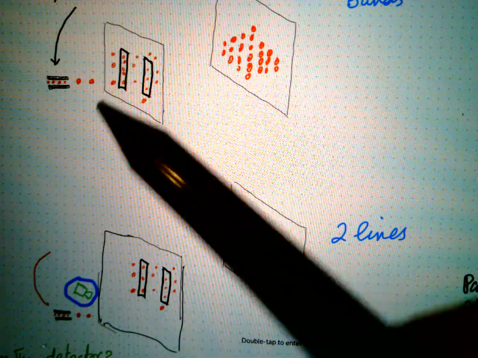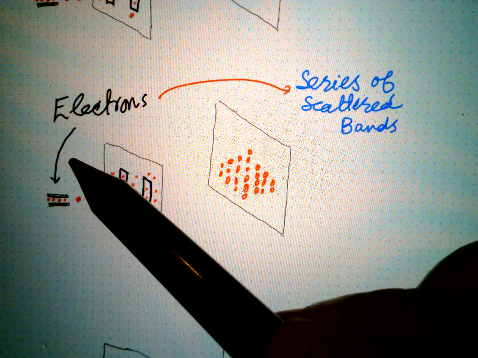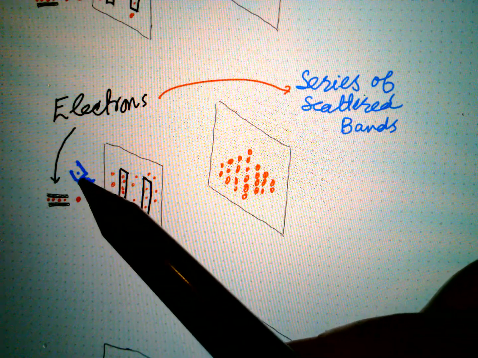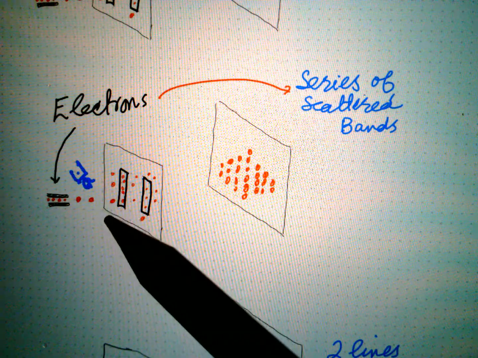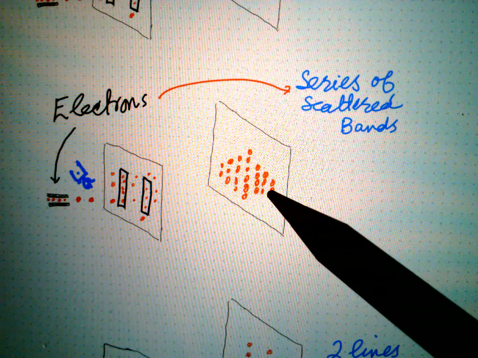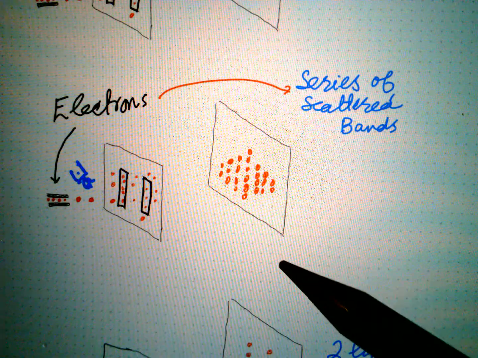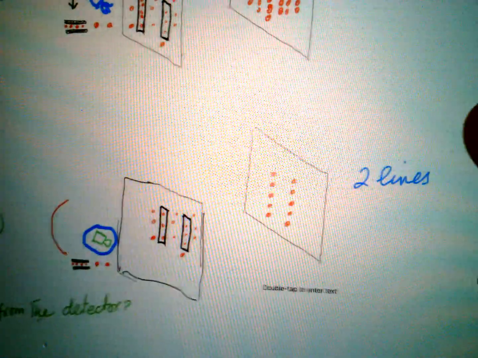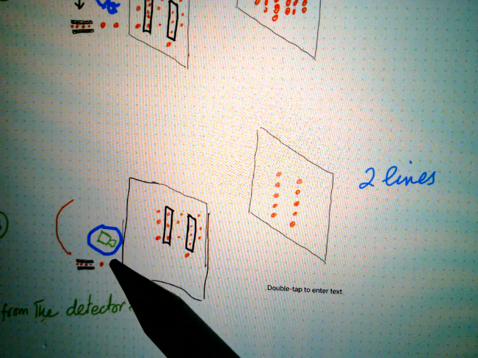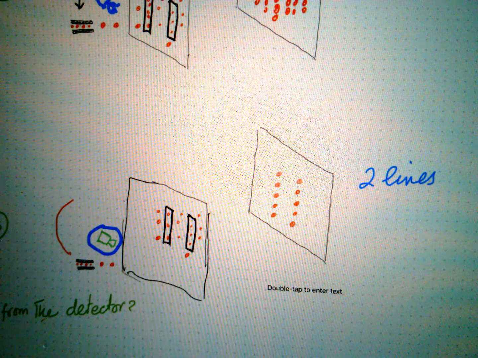But on the other hand, if you put a detector D here, and then observe what the pattern on the screen will be, you will see there is no interference pattern. There are only two lines on the screen, when you have just placed a detector in order to know which electron is passing through which slit.